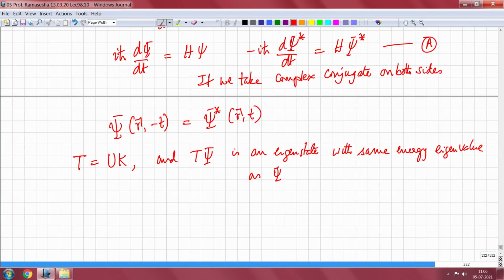For this all you need to do is take a particular linear combination of psi's for degenerate states where they are also eigenstates of T. So you can do this, and psi of r comma minus t is equal to psi star of r comma t.